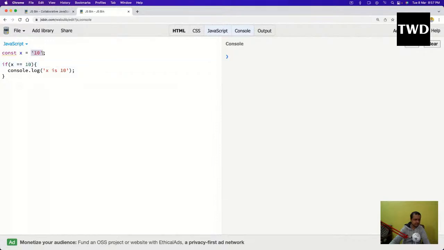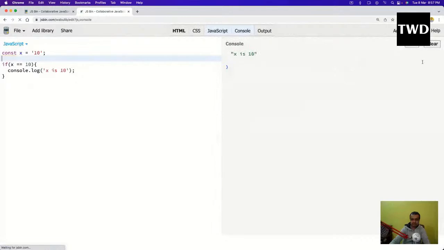So x equal to 10 I have done. String 10 will be checked with number 10. As I told, in most other programming languages it will not go inside. If statements are like this: if something is true, then only it goes inside. But it is not the case with JavaScript. It is not the case here. Okay, it is not going.